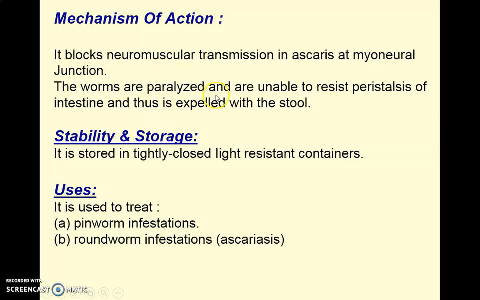The worms are paralyzed and unable to resist the peristaltic movement of the intestine, and thus they are expelled with the stool. It means they are blocking the neuromuscular transmission, and that's why the muscles of these worms become paralyzed. If they are paralyzed, they are unable to move or resist the flow, the peristaltic movement of the intestine, and they easily get expelled out with the stool.